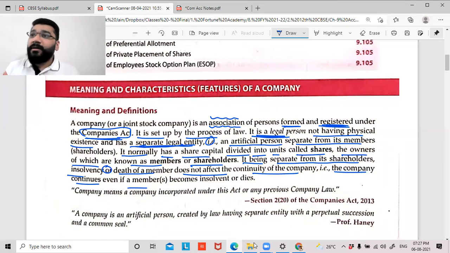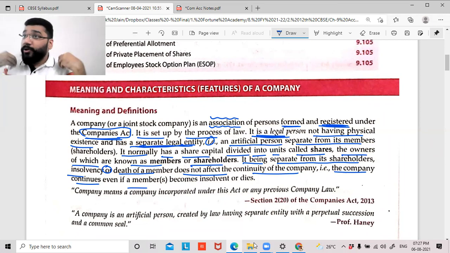Because of you dying, or because of you becoming insolvent, will it affect the Reliance group of companies? Or if something happens to Mukesh Ambani, do you think the companies will get affected? Or the companies will get closed? Maybe affected to some extent, but will it be closed? No, sir. If it is closed, then what will happen to all of us who have invested in that company? So to ensure the safety of the investors, the safety of the shareholders, this concept of separate legal entity has been introduced.